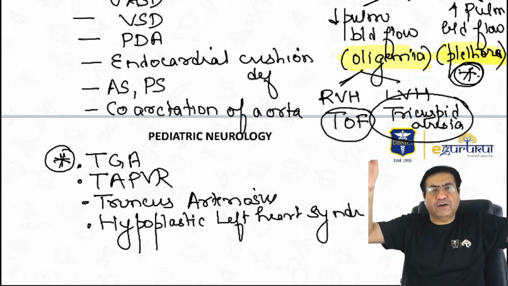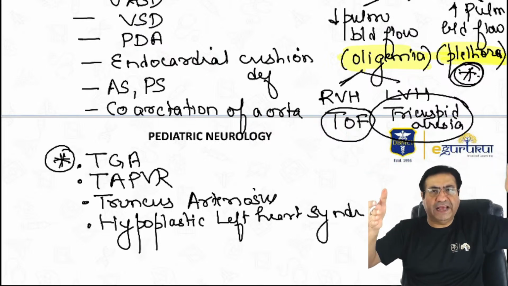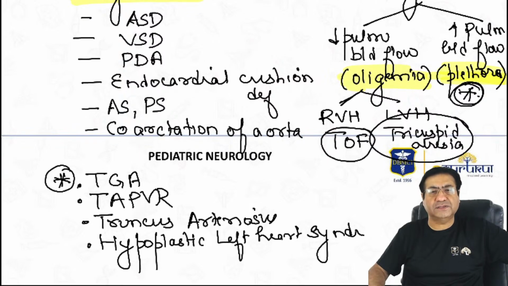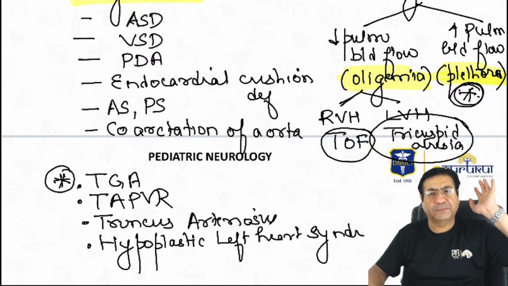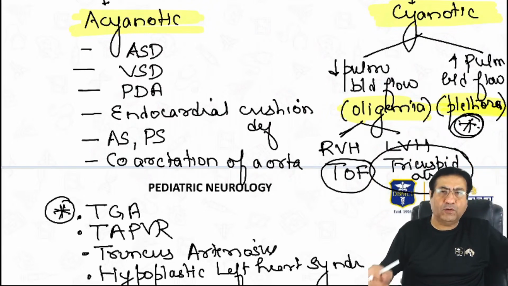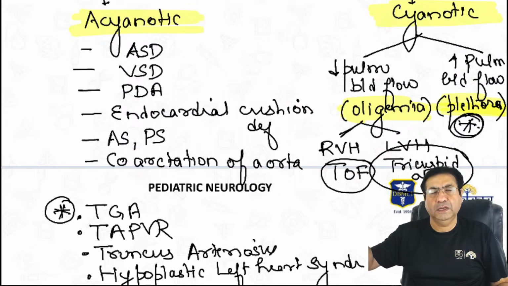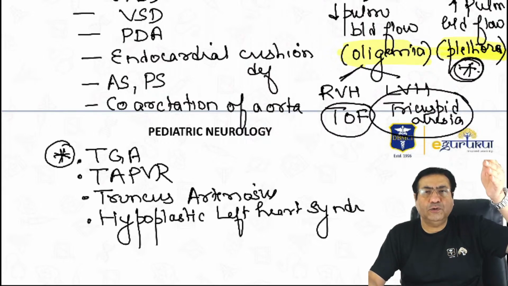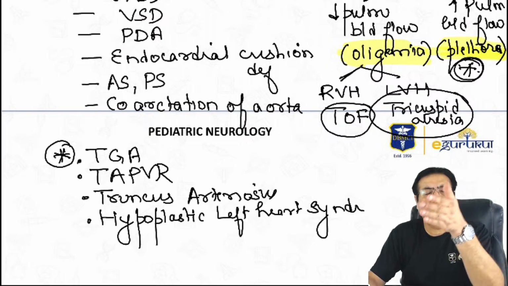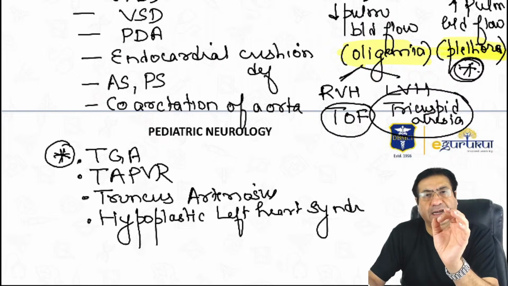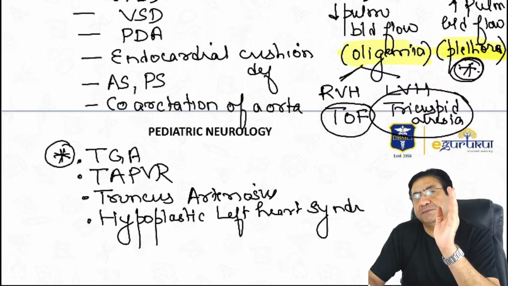So we divide congenital heart disease into acyanotic and cyanotic. Acyanotic includes ASDs, VSDs, patent ductus arteriosus, endocardial cushion defects, aortic stenosis, pulmonary stenosis, and coarctation of aorta. Cyanotic heart diseases are again divided into two types: cyanotic heart disease with reduced pulmonary flow and increased pulmonary flow. Cyanotic heart disease with reduced pulmonary blood flow or pulmonary oligemia is further divided into those with right ventricle hypertrophy and those with left ventricle hypertrophy. Right ventricle hypertrophy example is tetralogy of Fallot. Left ventricle hypertrophy example is tricuspid atresia.